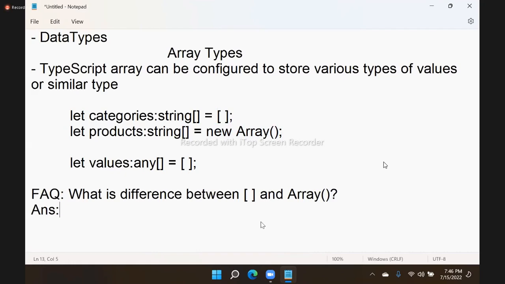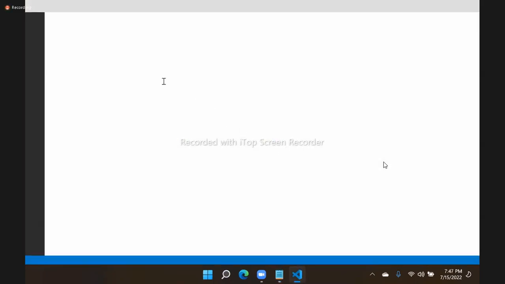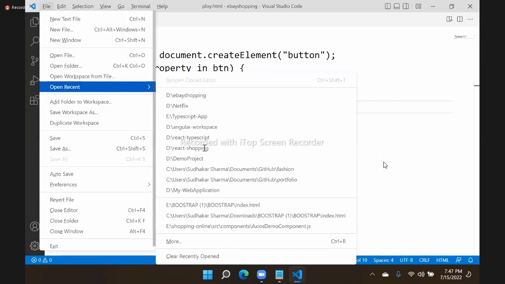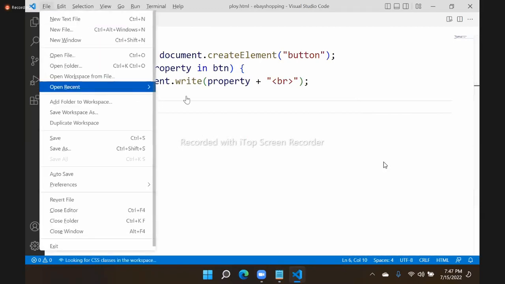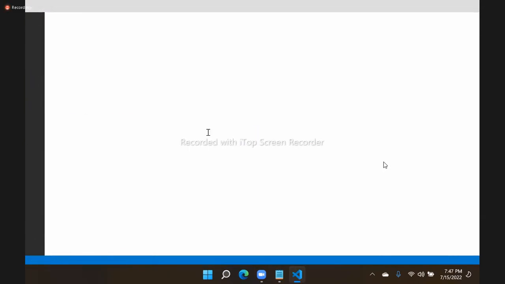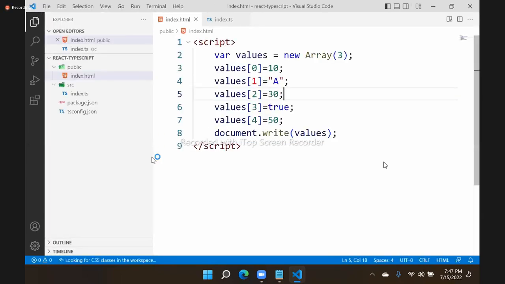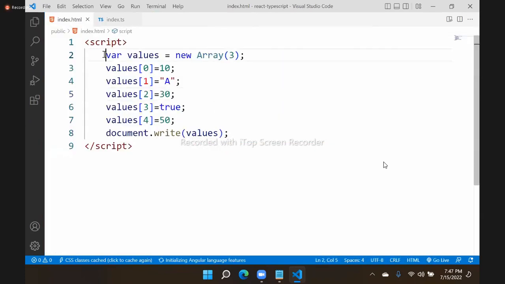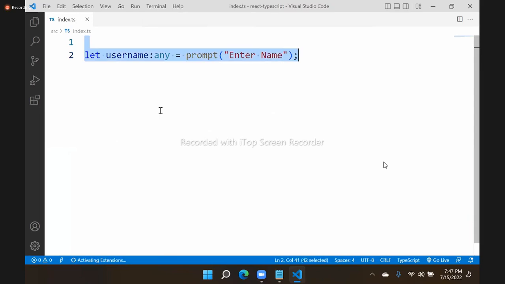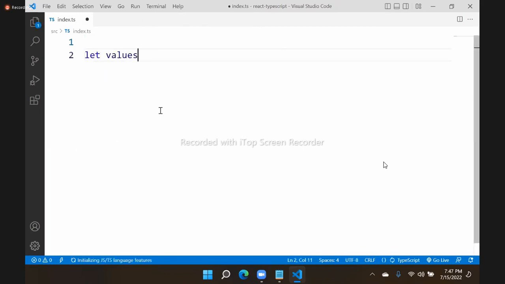Let's open the project. I'm using React TypeScript here, and you see I am configuring an array. Now the question is, this is JavaScript. I am saying let values be an any type array, and we have the array meta character.